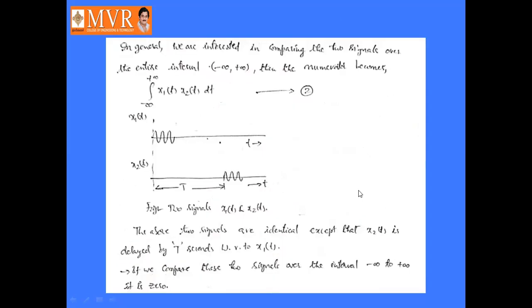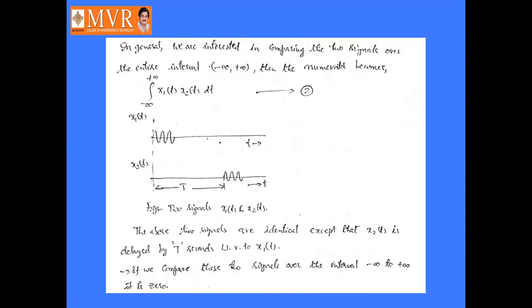So in general we are interested in comparing the two signals over the entire interval. Earlier we discussed the comparison of two signals over a specified interval, that is t1 to t2. Here we are extending the same concept over the entire interval. Entire interval means minus infinity to infinity.